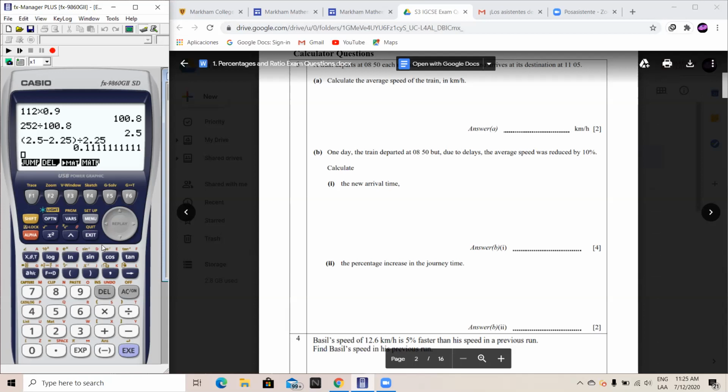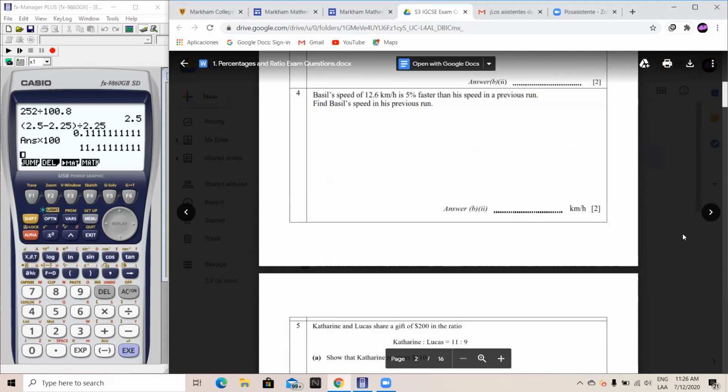But remember, this is not the final value. To find the percentage, we always need to times by 100. So 0.11 times 100 would give me the percentage increase in the total time, which is 11.1%, or just 11% of increase. So to be clear, you couldn't leave the answer as 1.11, it had to be 11%, right? Because it says percentage. Mm-hmm. Okay.